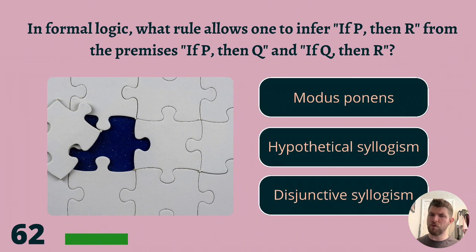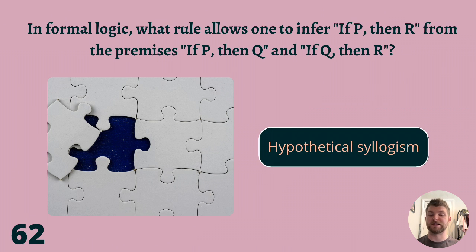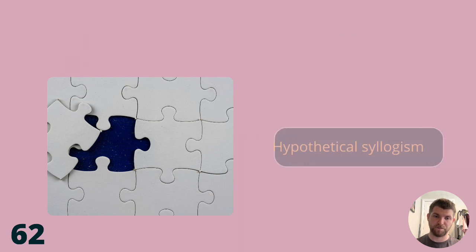62. In formal logic, what rule allows one to infer if P then R from the premises, if P then Q, and if Q then R? Modus ponens, hypothetical syllogism, or disjunctive syllogism? That's all like another language to me. If you can work it out, very well done. The answer is hypothetical syllogism.